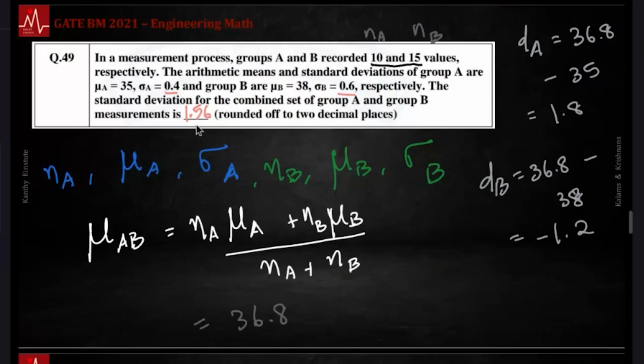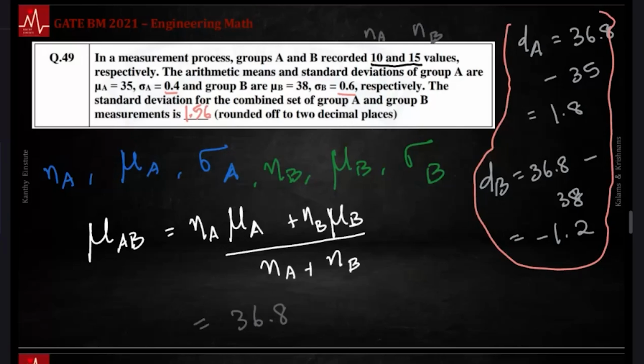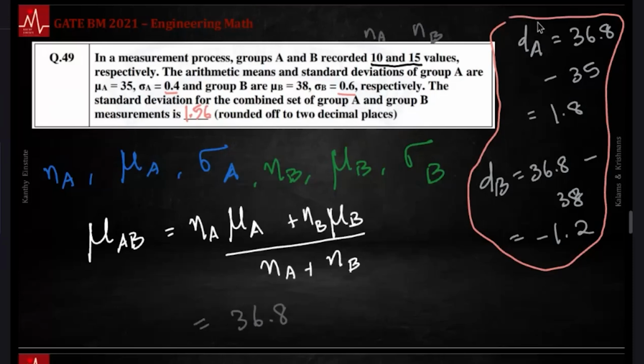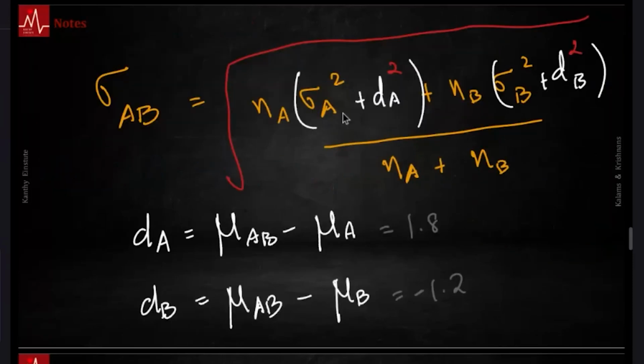And you wouldn't get that correct uncertainty if you don't account for this discrepancy between the groups, that is, how much the group mean differs from the combined mean. That discrepancy needs to be accounted for. Okay, and that is a quick justification for the form of this. Notice, imagine if this DA were not there, you would get some numbers close to 0.5 and 0.6. You'd be getting 0.55 or something like that. 0.55, 0.56. Be careful about it. So this is much higher than 3 sigma for that group.